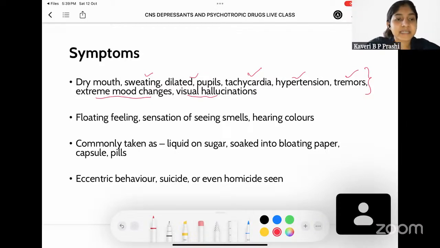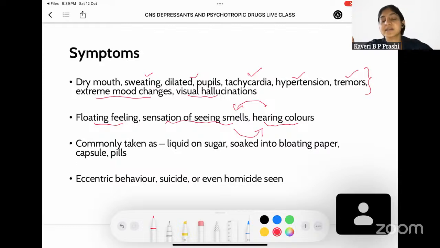He also has these sensations, as I already told you. It could be a floating feeling or a sensation of seeing smell and hearing colors. Normally, his visual interpretation is going to be reversed. Colors are meant to be seen, no, but this person feels that the colors are talking to him and he's hearing colors. And smell is something that is felt by the nose, no. But here he feels like he is seeing smell.